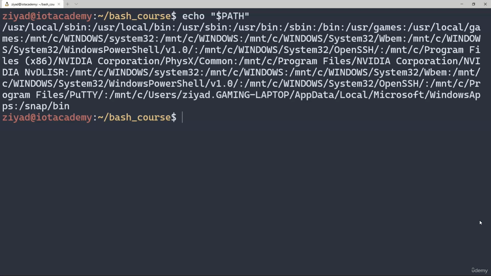While we could add our scripts to any one of these folders, we're going to create a new folder in our bash course directory and add it to our path. I'm currently in the bash course folder right now, so let's make a new folder here called scripts by running the mkdir command. And we're going to use this new folder to store our scripts. Now, we need to add our script to this folder. So let's move it in there.